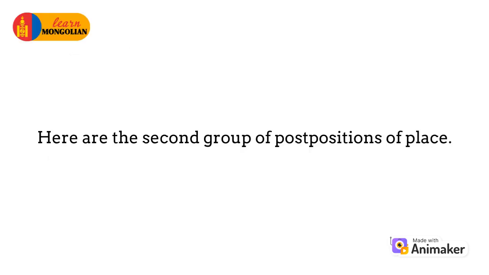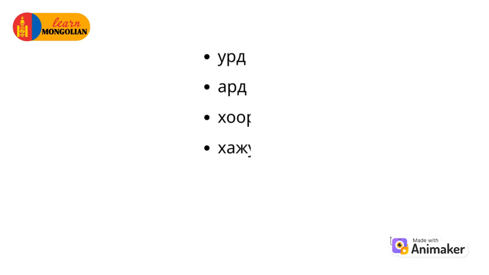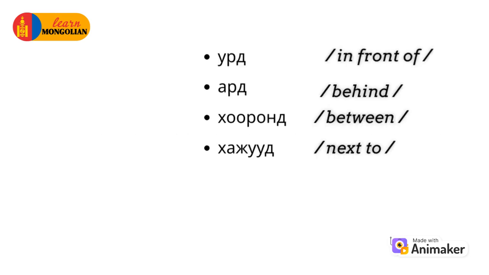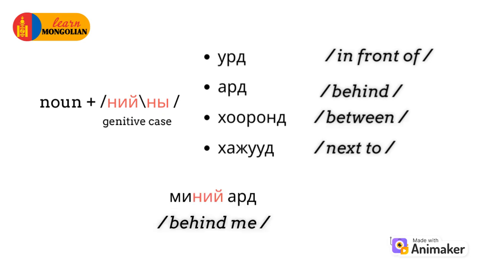Here is the second group of postpositions: урд, ард, хооронд, хажууд. On the words that are used with these postpositions, the genitive case suffix has to be added. For example, миний ард, behind me. Literally, it's saying "my behind". Now let me give you more examples for each of them.